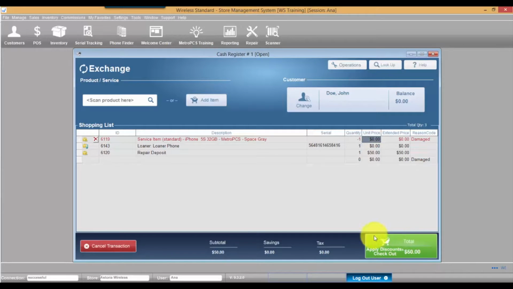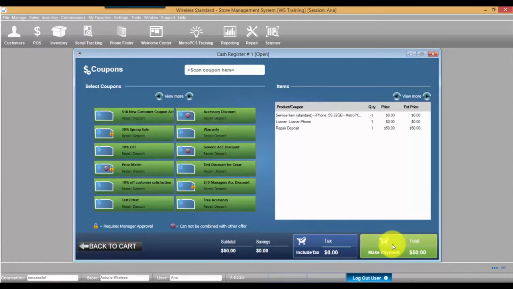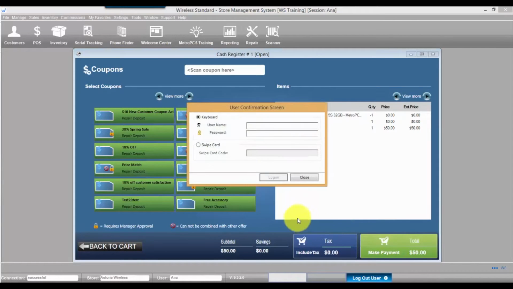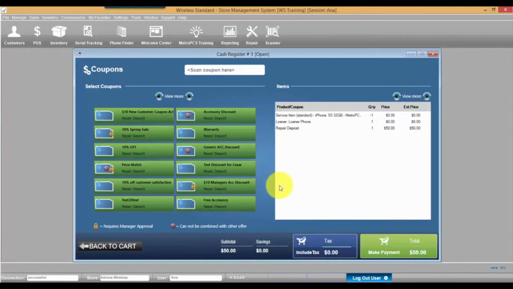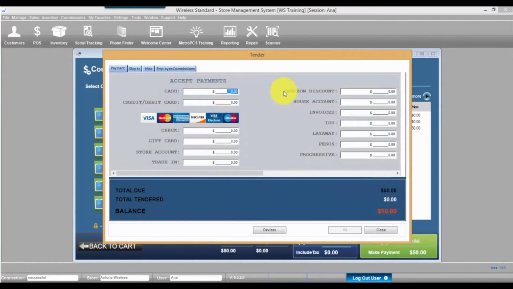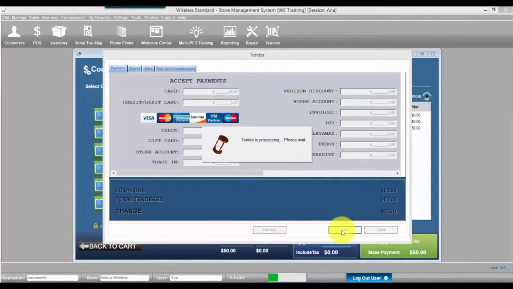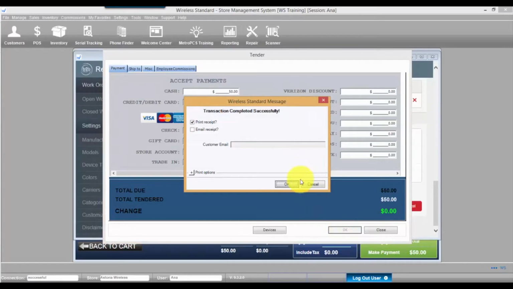Tender the transaction out by hitting the Apply Discounts and Checkout button and making payment. You may print out the sales receipt. It will contain the work order information on the second page of the receipt.